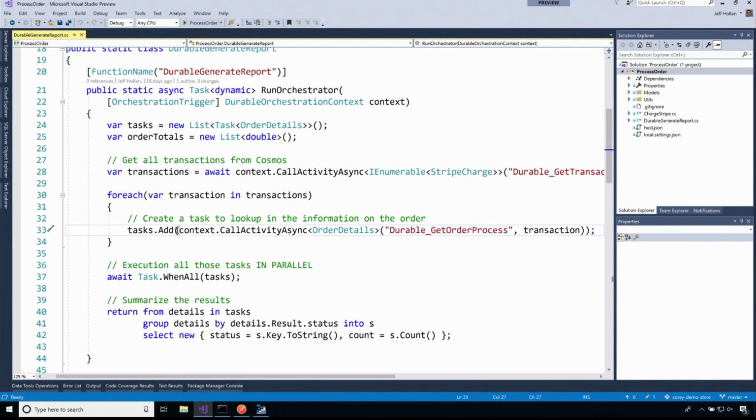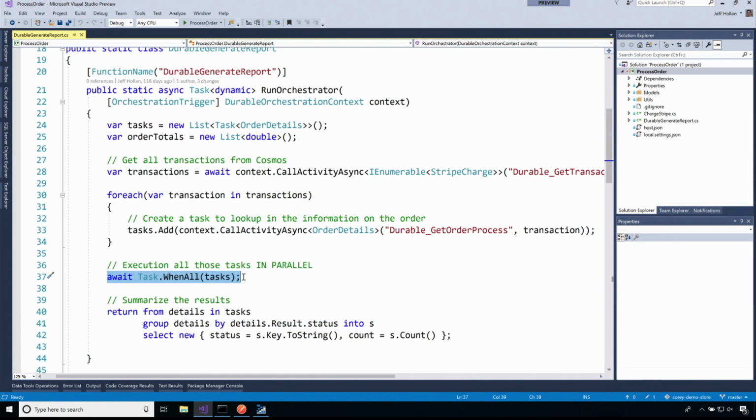But I'm actually not awaiting it right here. I'm just adding that task to my tasks list. And what's cool here is that I can say, after I add all those tasks, wait for all of them to complete. And here's where I put my await. Now what this is going to do from a durable function standpoint is parallelize all of those different calls. It's going to allow all of these activities to potentially scale out across multiple nodes, wait for all of them to complete.